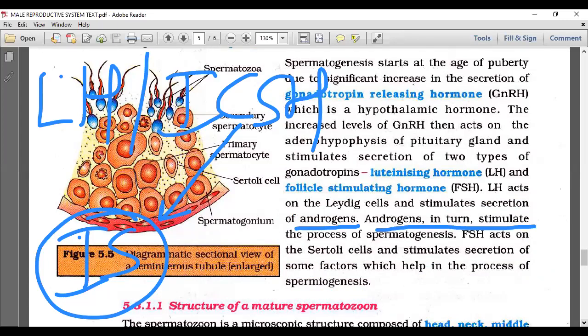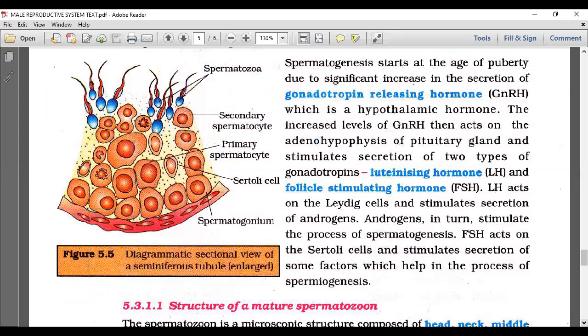Androgens in turn stimulate the process of spermatogenesis. Just see the difference. There are two words given here. Who is responsible for spermiogenesis? FSH.